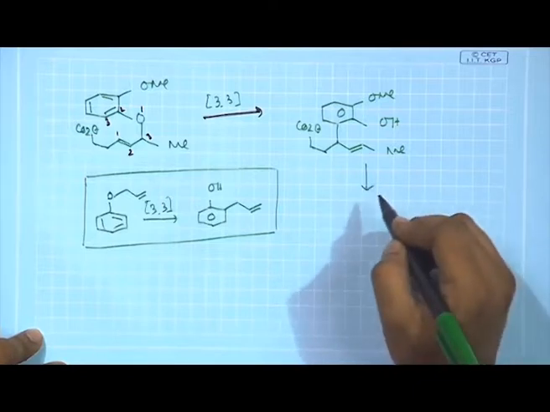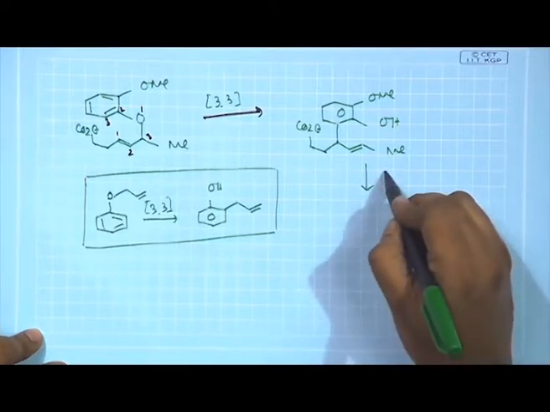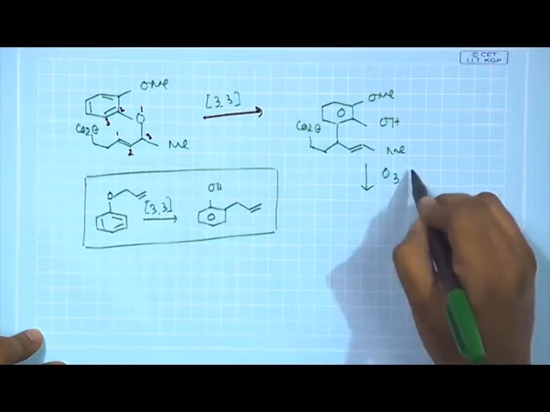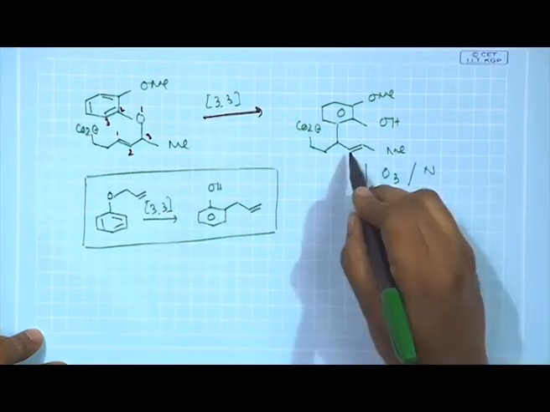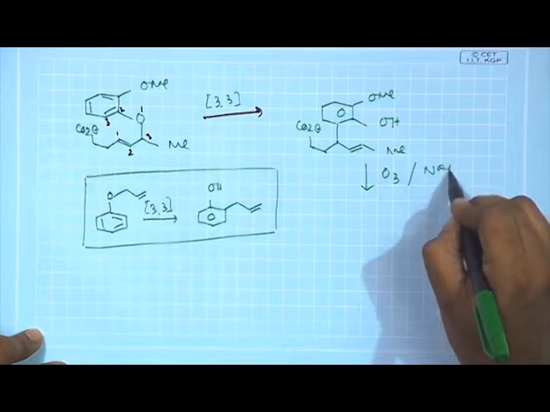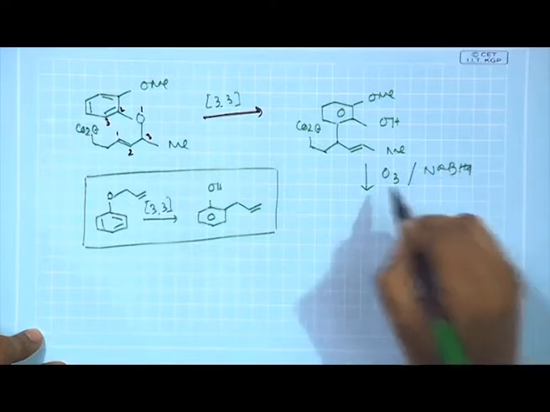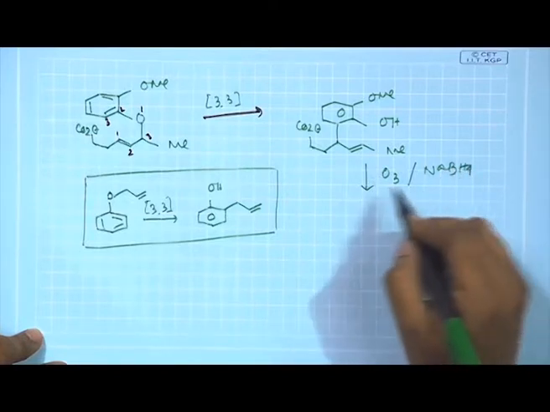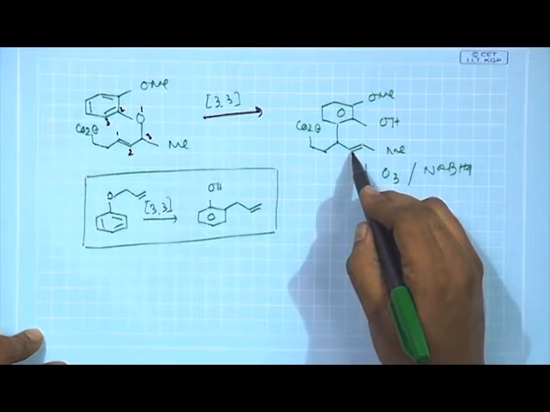Now, what is required? You do an oxidative cleavage just by ozonolysis. Then you reduce the generated aldehyde by sodium borohydride, and then you get the free alcohol which was generated here.